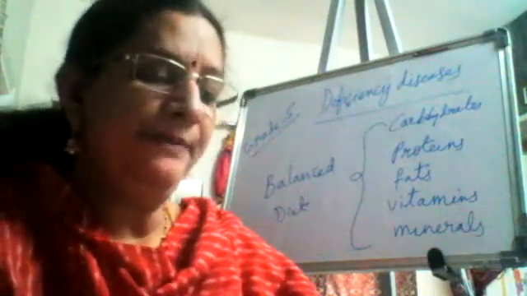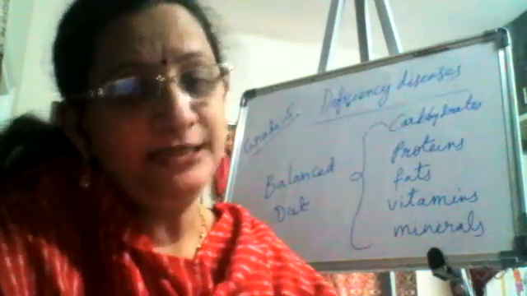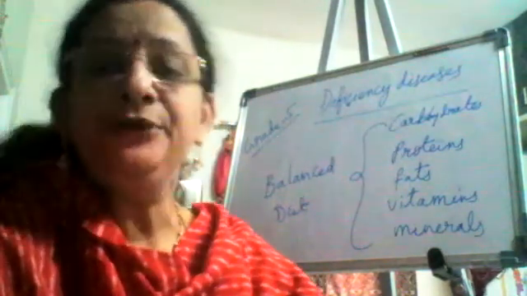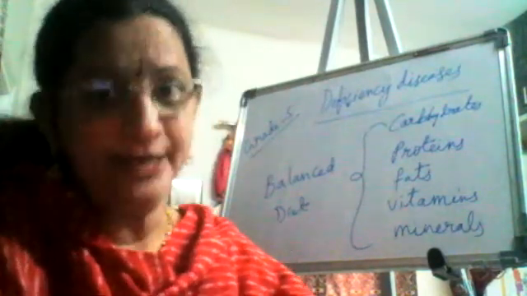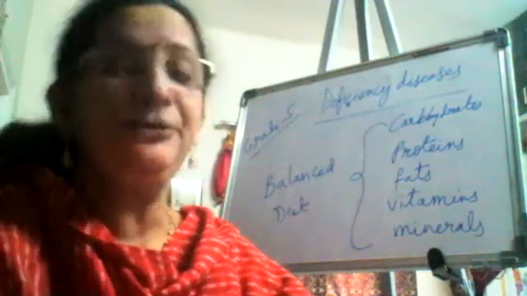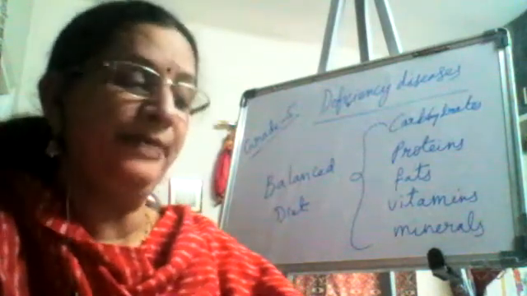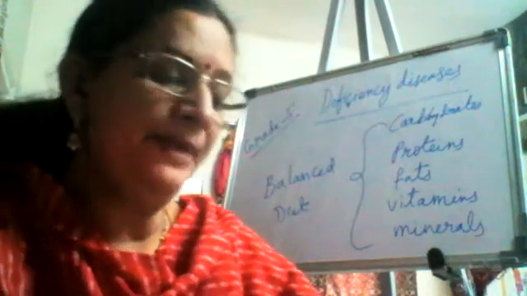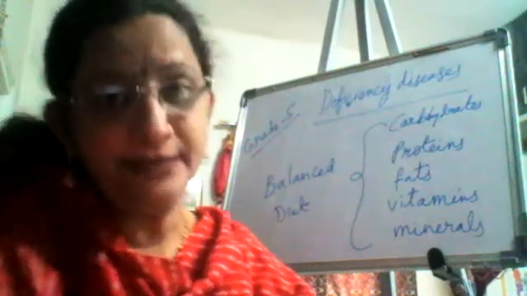Now, compare this chart with your own food intake. So how old are you? As a grade 5 child, how old are you? You will be around 10 years old, right? So you will be between 10 to 12 years. So you have to check your calorie intake based on that. Compare this chart with your own food intake. Find out whether you consume a balanced diet or not.